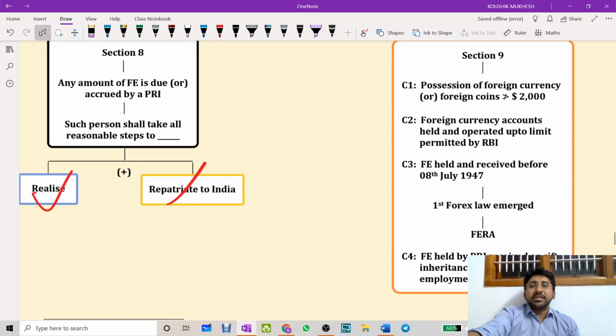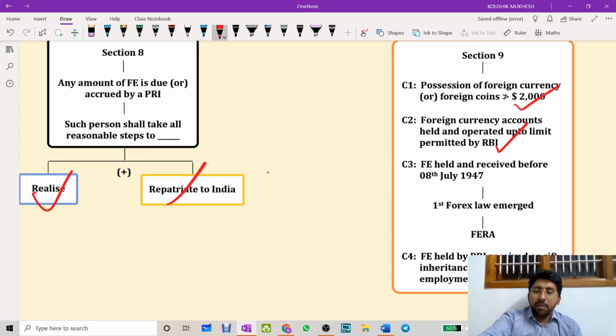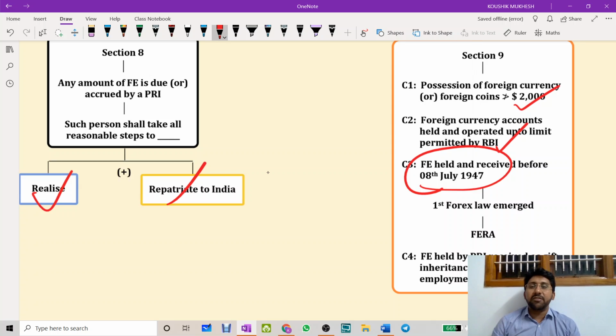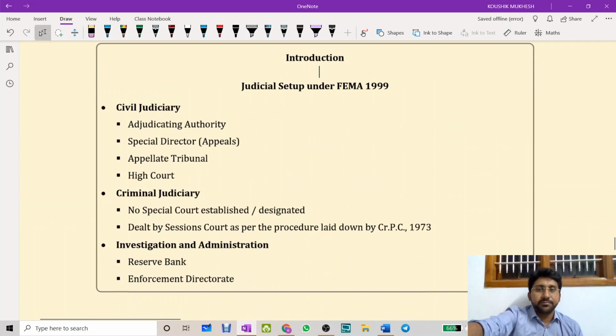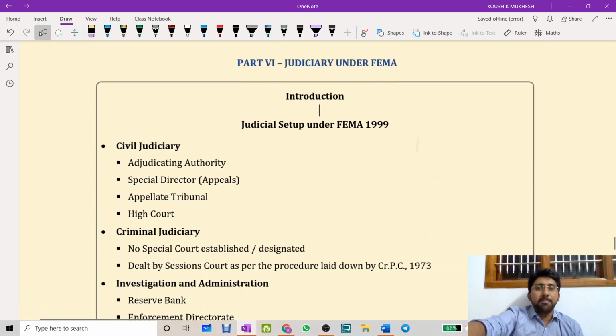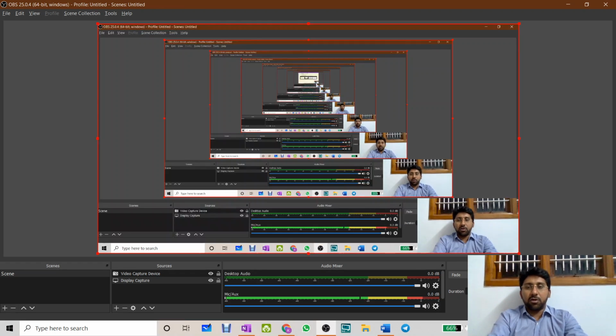You cannot possess any kind of foreign exchange, but there are certain exceptions to that. Possession of foreign currency or foreign coins not exceeding $2,000 allowed, and RBI limit is allowed. Foreign currency received on or before 8th July 1947. I told you what is so great about 8th July 1947. The first forex law emerged in India called FERA at that time. Okay, and foreign exchange held by PRA as a gift, inheritance, in the course of employment, etc., not exceeding $2,000. This is also allowed. So this is one part of the story under this particular concept called FEMA.